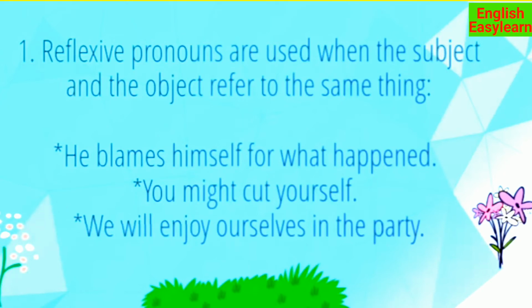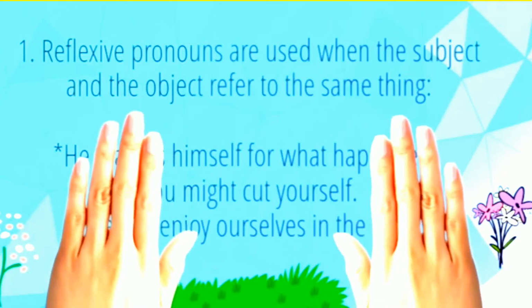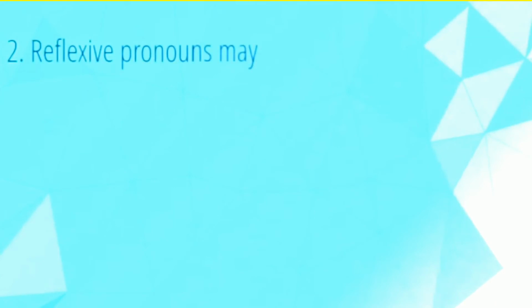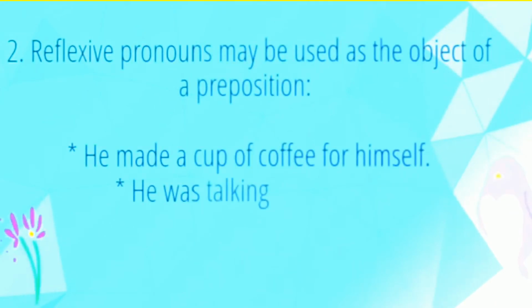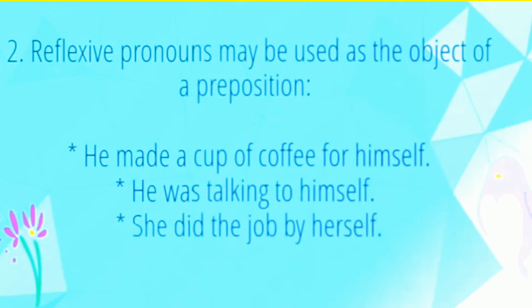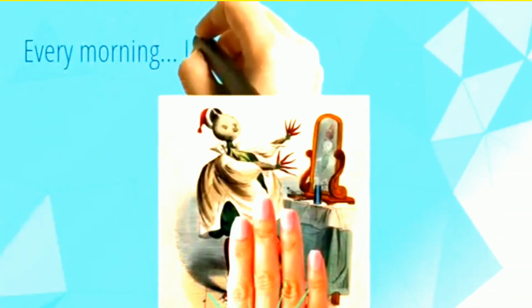So these are reflexive examples. A reflexive pronoun may be used as the object of a preposition. He made a cup of coffee for himself. He was talking to himself. She did the job by herself. Every morning I look at myself in the mirror.